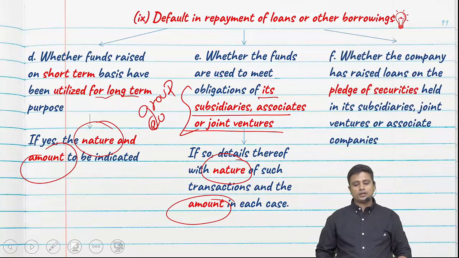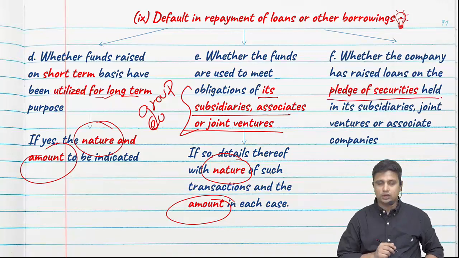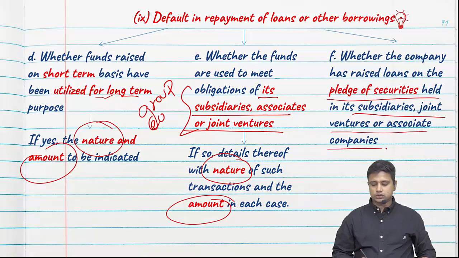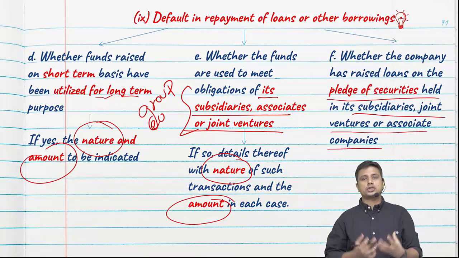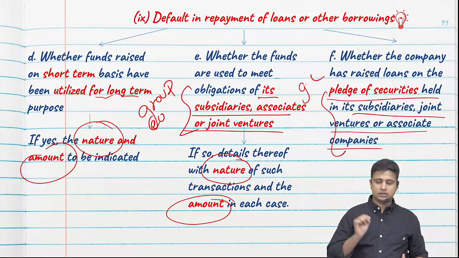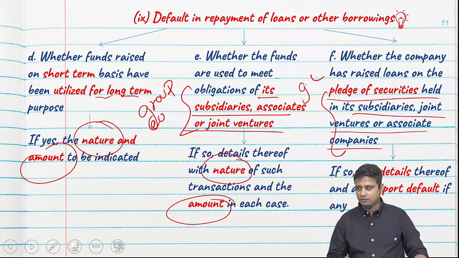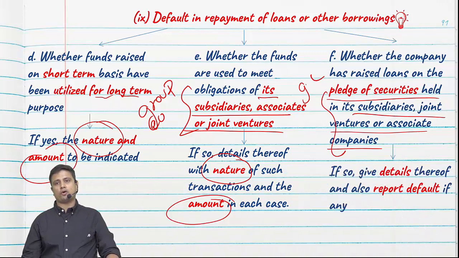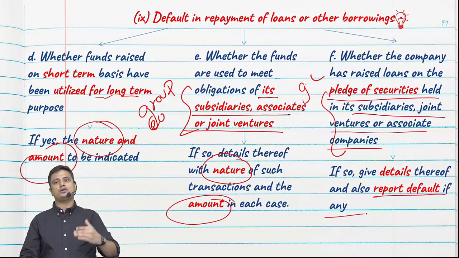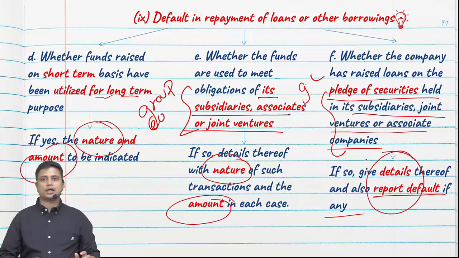Lastly, whether the company has raised loans on a pledge of securities held in its subsidiary, joint ventures or associate companies. So we have pledged securities which are owned not by us, but which are owned by group companies. And if so, details thereof, and also report default if any. So I need to report what default I have made along with the details thereof.